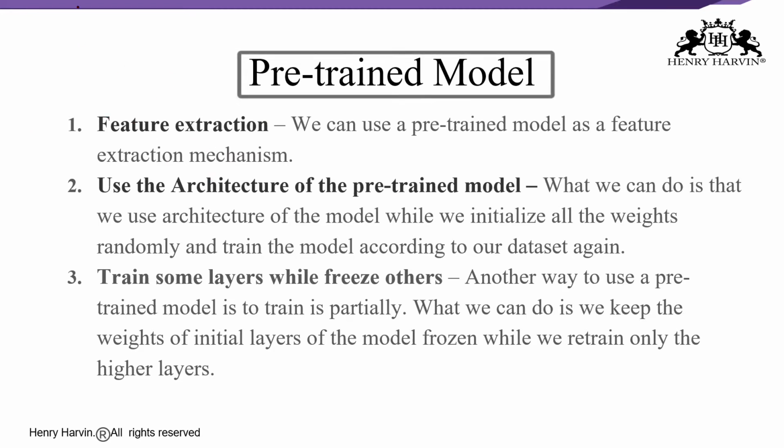Now, how can I fine-tune my model, right? The first point is feature extraction. I can use a pre-trained model as a feature extraction mechanism. What I can do is remove the output layer, the one that gives the probabilities for, in the example I have taken, 1,000 classes, and then use the entire network as a fixed feature extractor for the new data set.